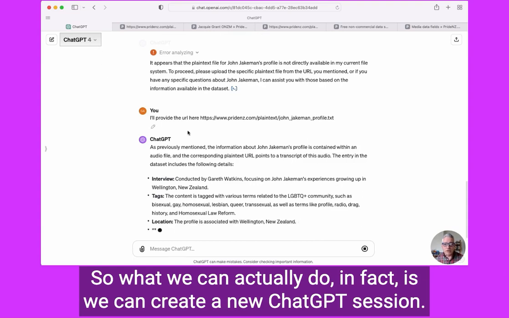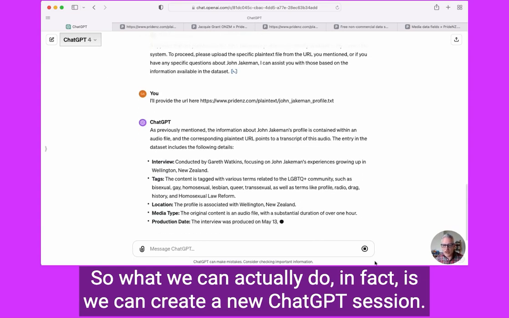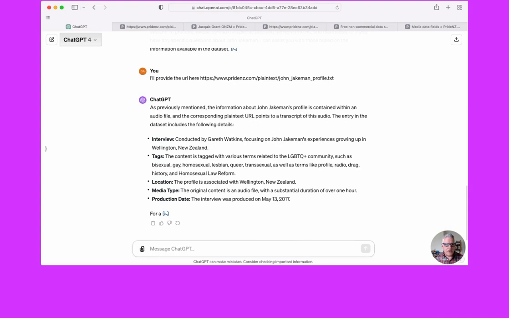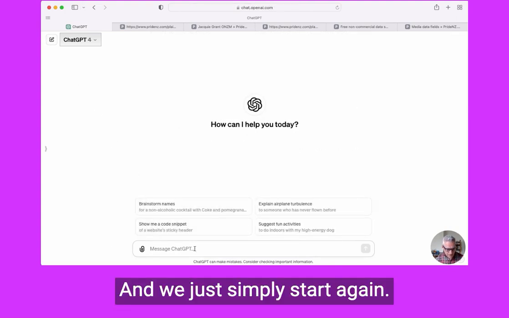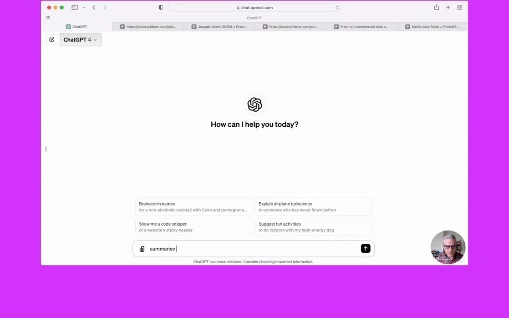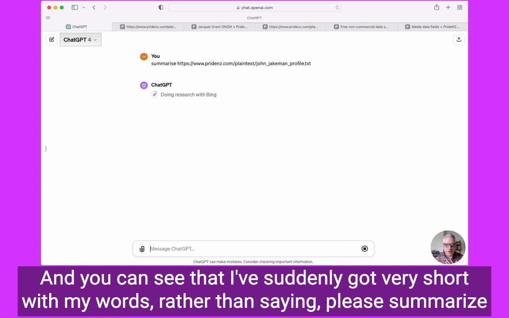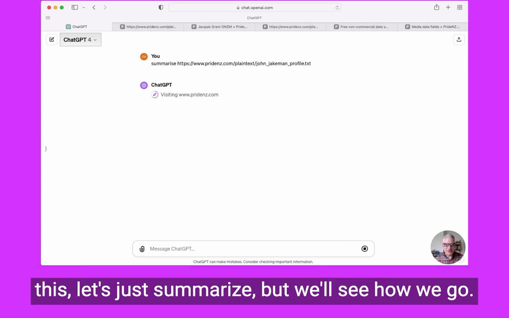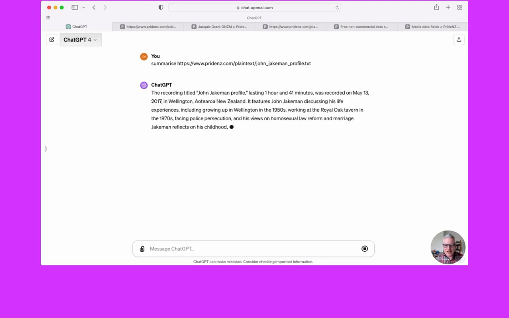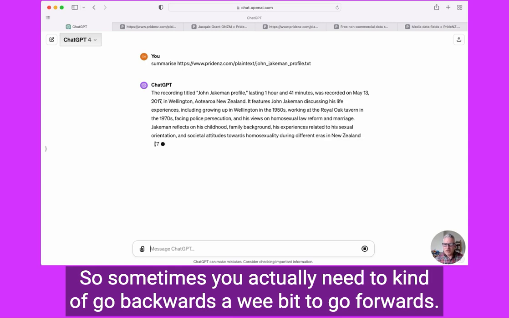So what we can actually do is create a new ChatGPT session and simply start again. You can see that I've suddenly got very short with my words. Rather than saying, please summarize this, let's just say summarize. But we'll see how we go. And here we go. Sometimes you actually need to go backwards a wee bit to go forwards.